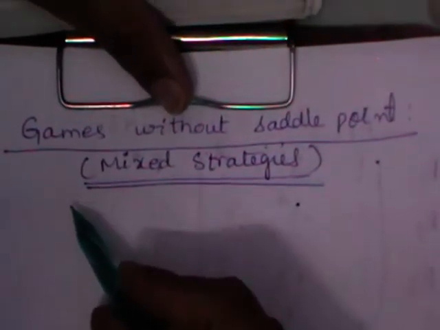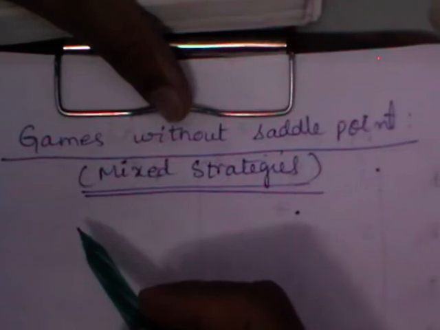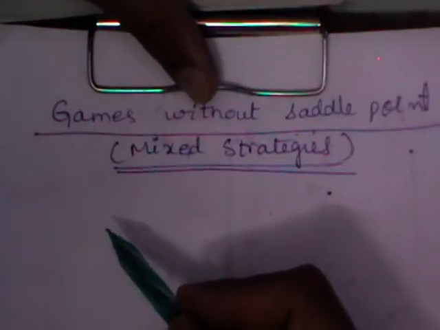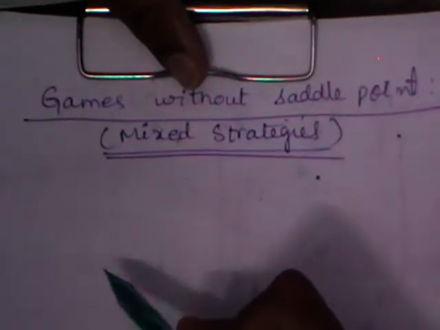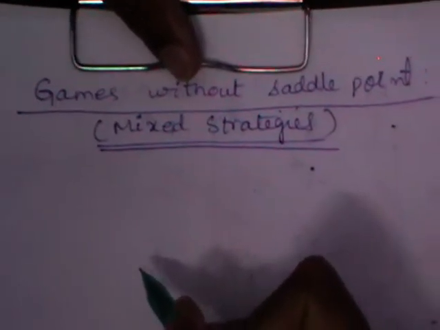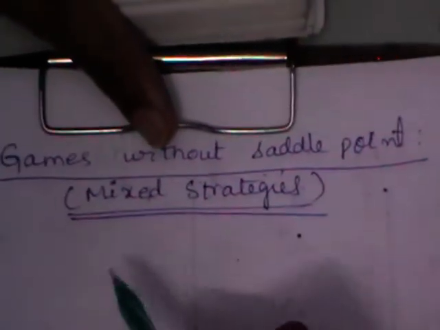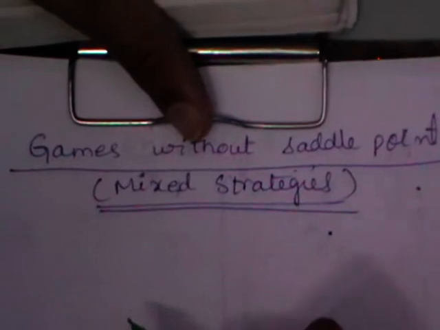Whenever a given problem has a saddle point, minimax should be equal to maximin. If those two are equal, that point is said to be the saddle point, and the corresponding strategies are said to be the optimum strategies, and the saddle point itself indicates the value of the game.